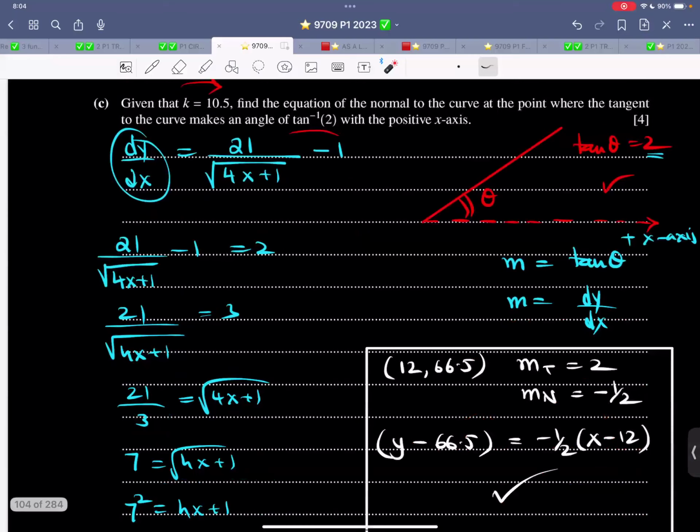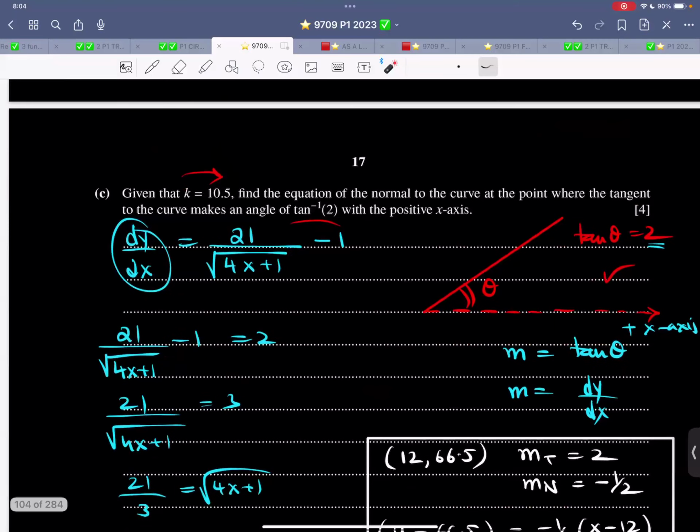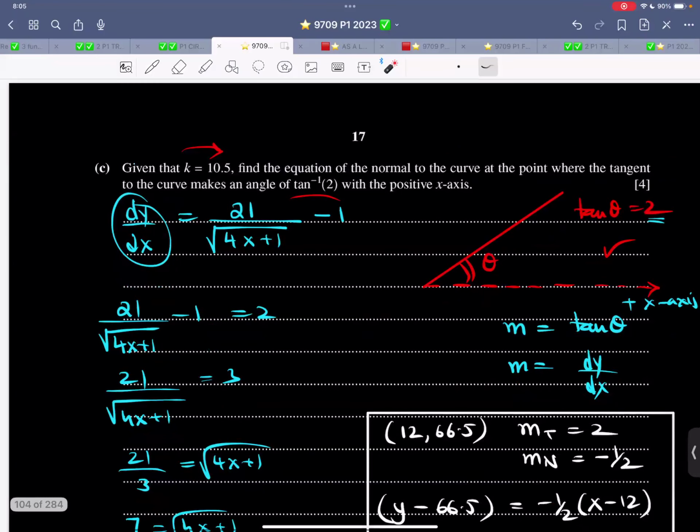Then what is it asking? Yes, a lot of people have asked me this particular question. It says that given that k is equal to 10.5, find the equation of the normal to the curve at the point where the tangent to the curve makes an angle of tan inverse 2 with the positive x-axis. Read the question once again. It's for 4 marks, but it's a little bit conceptual question. So now over here, they are using this concept that tan theta is 2. If theta is tan inverse of 2, basically we are writing it like this.